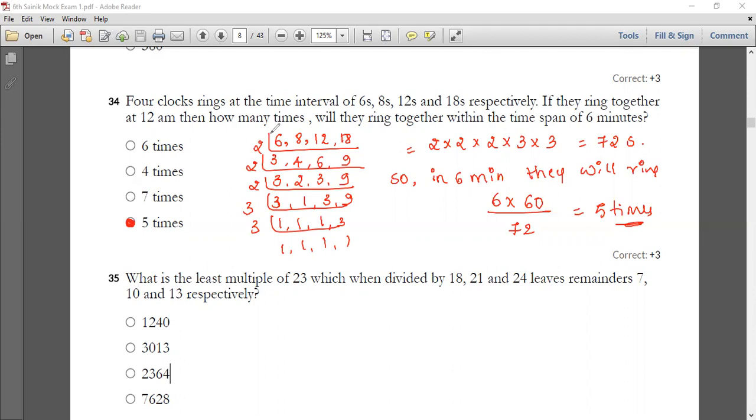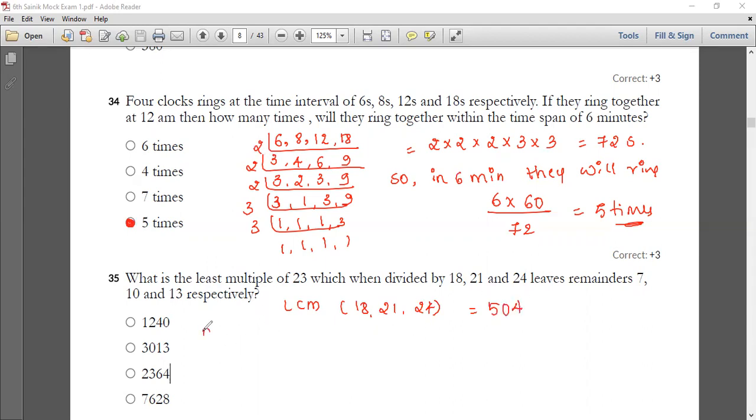So all of you have a look into your 35th question. What is the least multiple of 23 which when divided by 18, 21 and 24 is going to leave the remainders 7, 10 and 13 respectively? So let's find the LCM first. LCM of 18, 21 and 24, you're going to get 504.